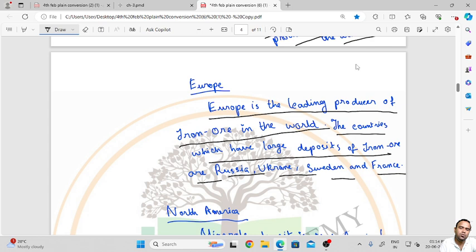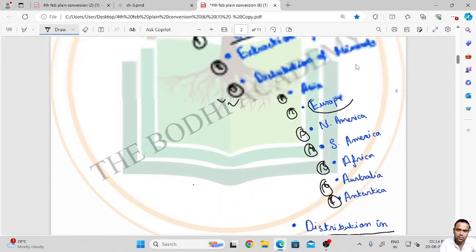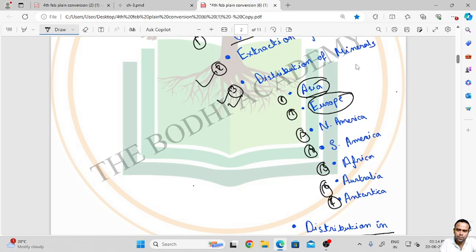Now Europe is special. The speciality of Asia is tin, and the speciality of Europe is iron ore. Asia is the leading producer of tin in the world, and Europe is the leading producer of iron ore. The major countries that have large deposits of iron ore are Russia, Ukraine, Sweden and France. Let's move on to the next continent, North America.